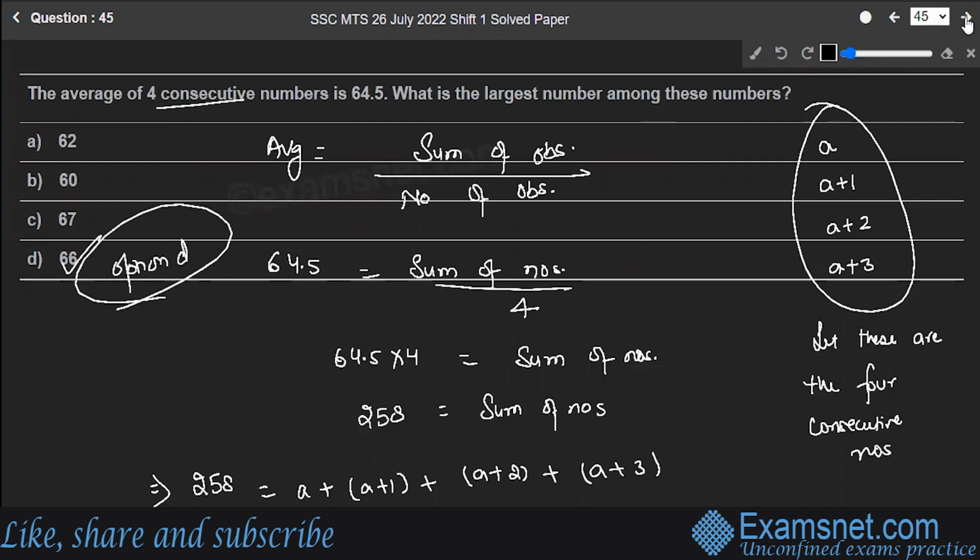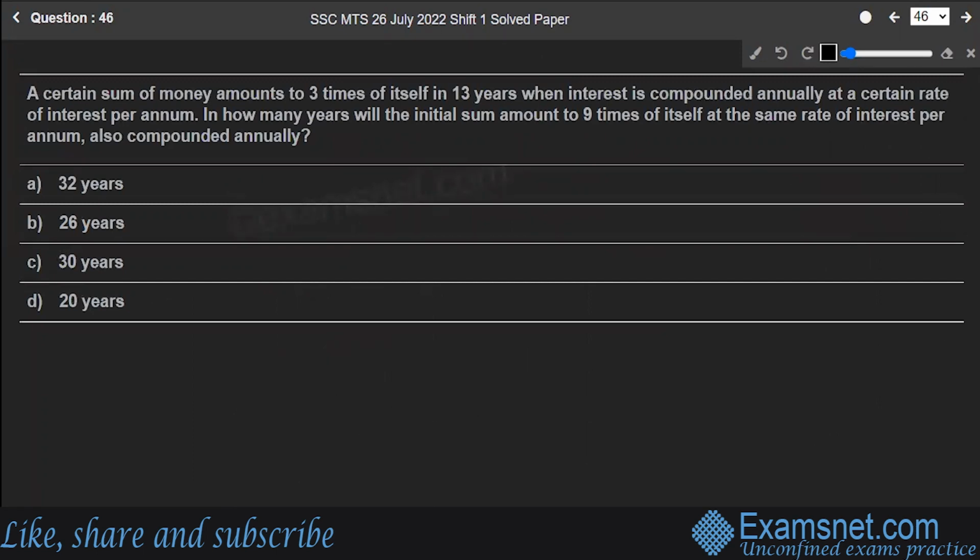Hope you're clear with this. Next is question number 46. A certain sum of money amounts to 3 times of itself in 13 years when interest is compounded annually at a certain rate of interest per annum. In how many years will the initial sum amount to 9 times of itself at the same rate of interest per annum, also compounded annually?